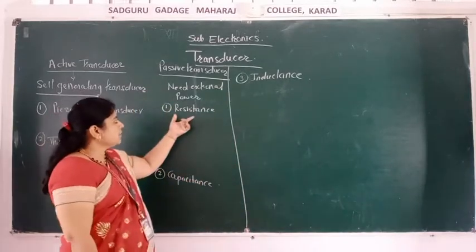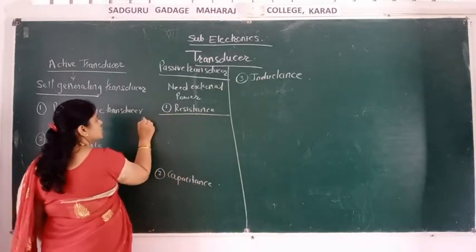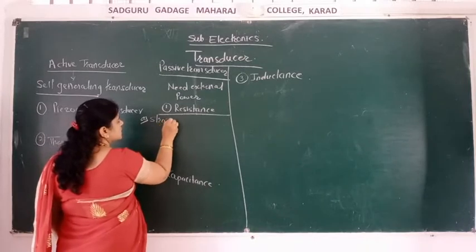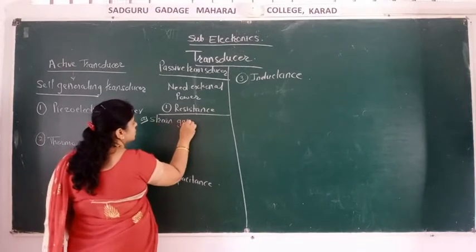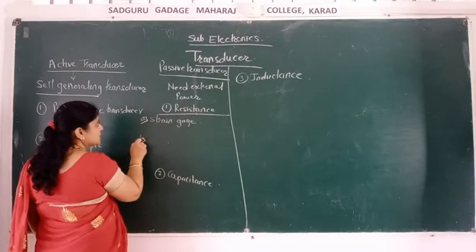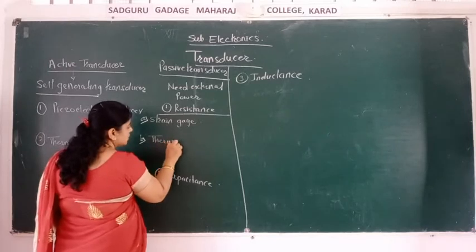The transducers which depend on resistance are, first, the strain gauge. Second, the thermistor.